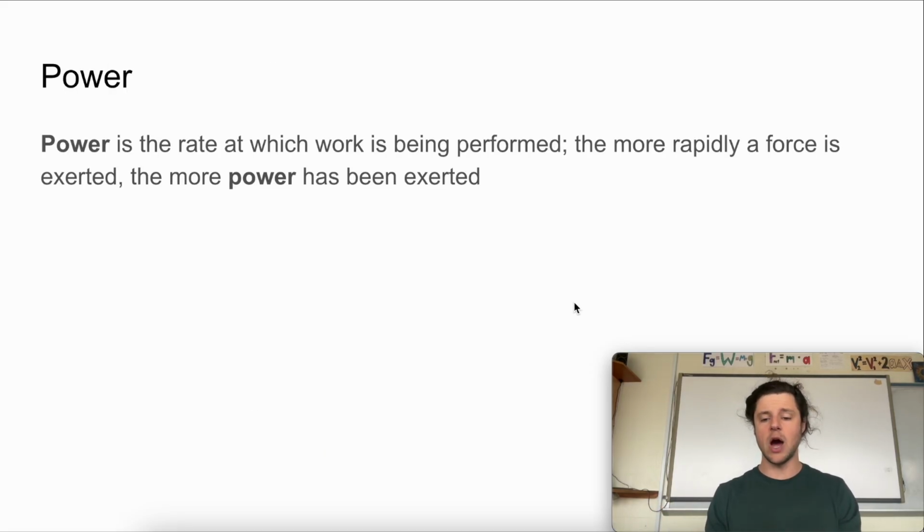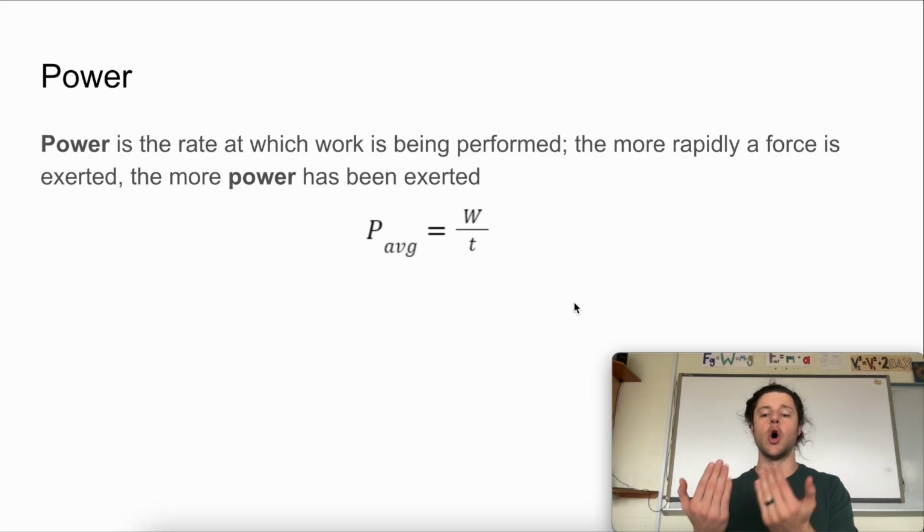So in physics, power is the rate at which work is being performed. And that means that the more rapidly a force is exerted, the more power has been exerted. We can mathematize this formally with an equation. We'd say that P, or power, equals W, or work, done over time, divided by T for time. And really what this finds us is the average amount of power exerted over that whole activity.